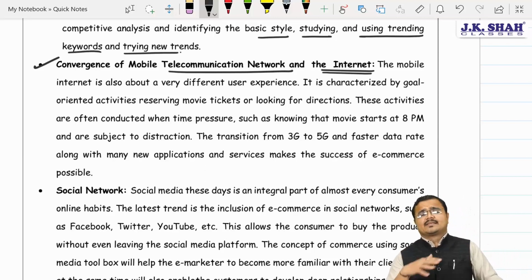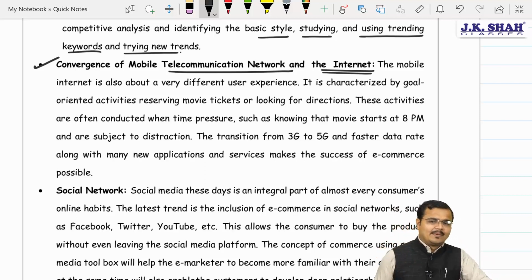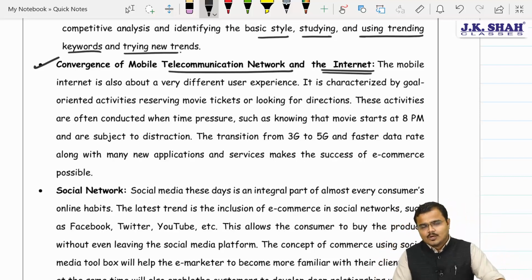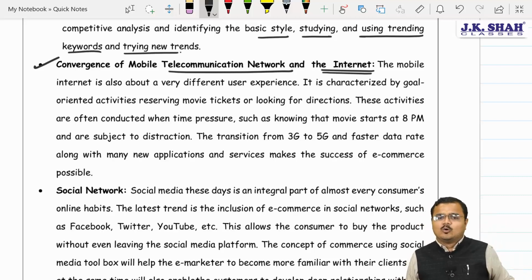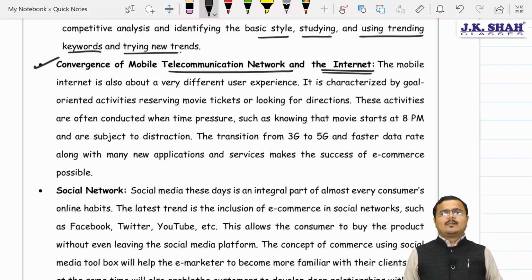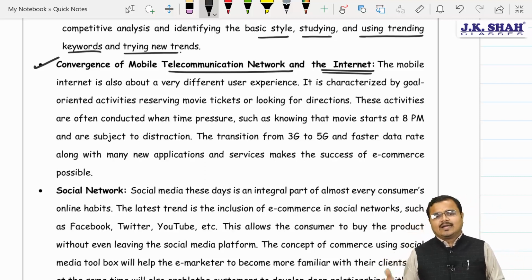And especially, this internet has resolved one major problem. It's, sir, time availability issues. How? Say for example, 8 o'clock movie show is there and it's already 7. You are stuck in traffic. You know very well, chartered, that you are going to reach by 8 o'clock only, and then you don't have time to book the tickets. Not to worry about it. Mobile applications are there. Internet is omnipresent. Just book it online and enjoy the movie directly.